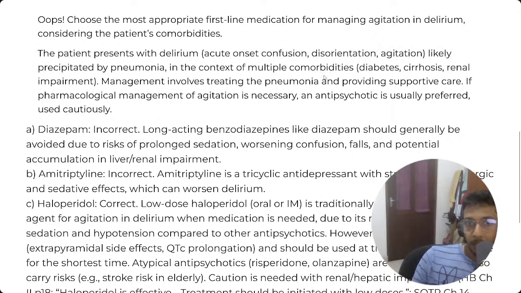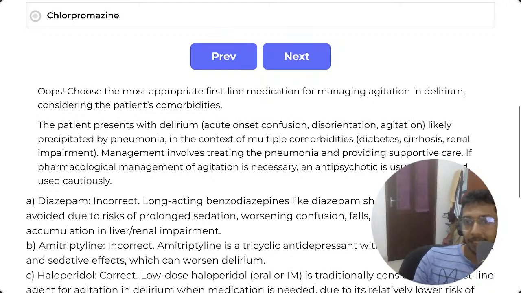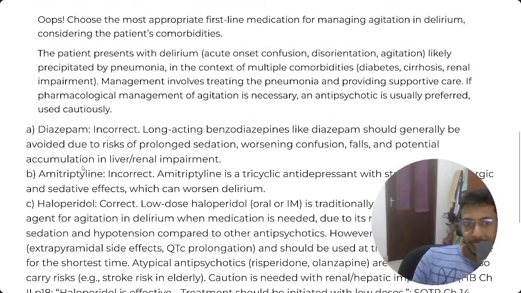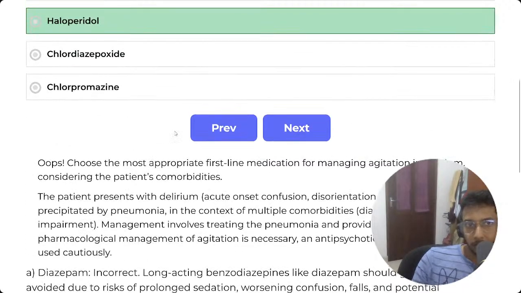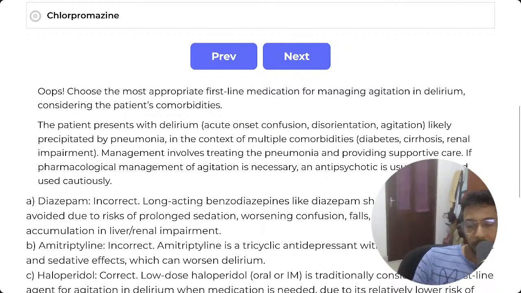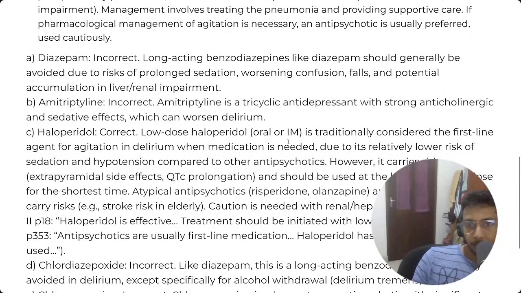Multiple comorbidities. Yes, okay. I think where I went wrong was this patient has cirrhosis. So you can't give diazepam because the patient is in cirrhosis, so his liver functions are impaired. So that is why this was not the option. And also chlordiazepoxide would be the better option in that case, maybe. It's a bit shorter acting than diazepam, because it is a prolonged sedative. I guess that's why I went wrong.